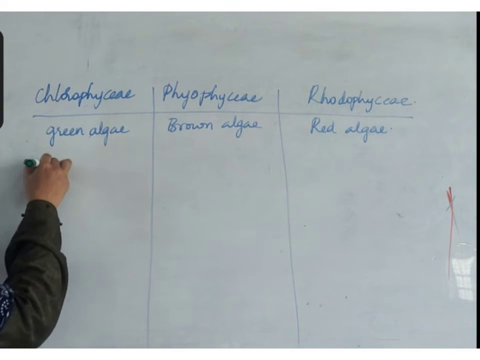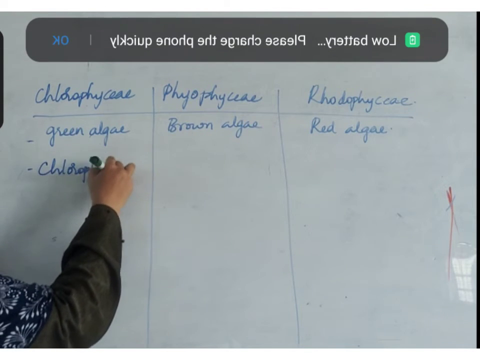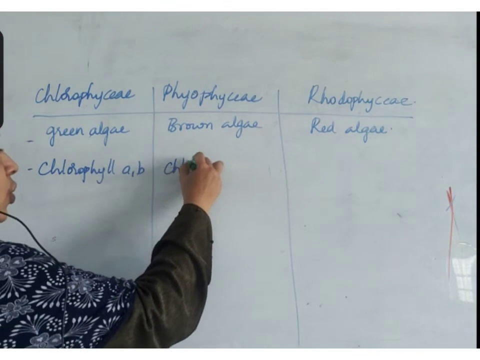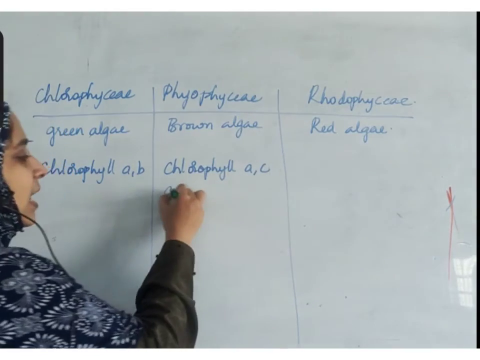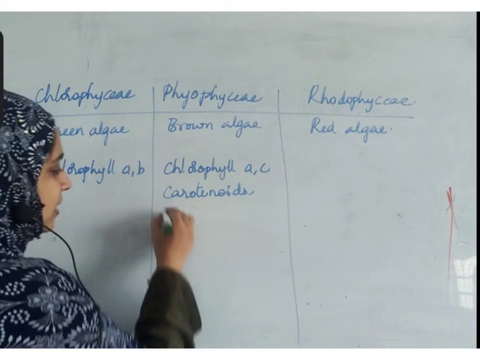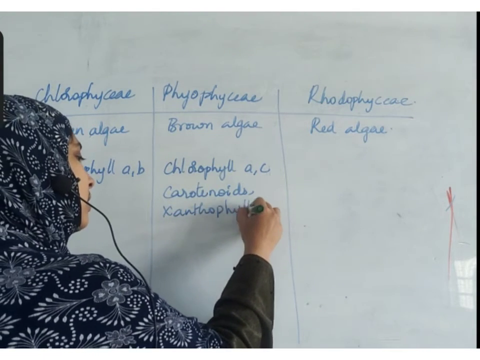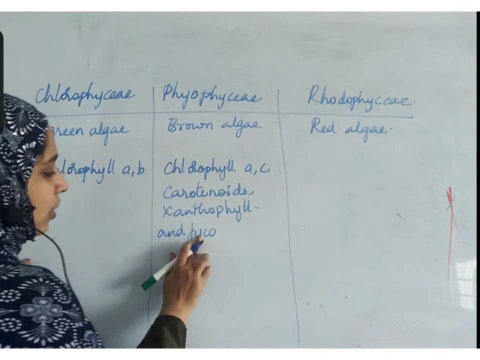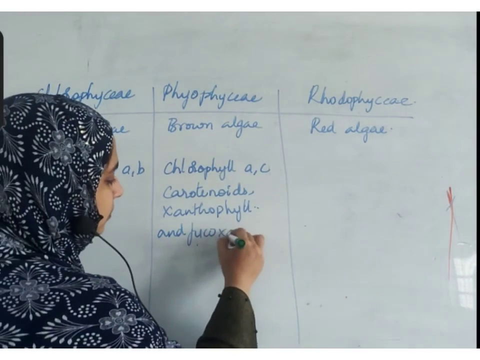Chlorophyceae has chlorophyll A and B, whereas Phaeophyceae has chlorophyll A, C, carotenoids, xanthophylls, and fucoxanthin.